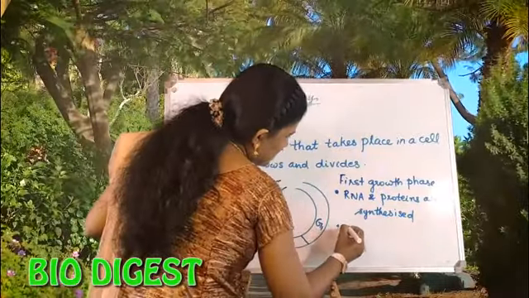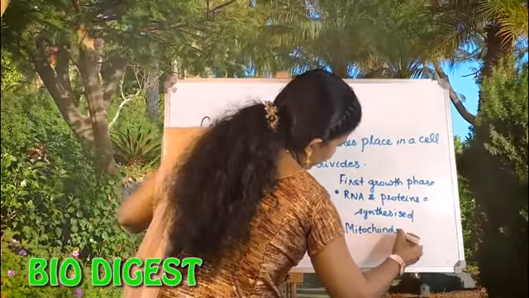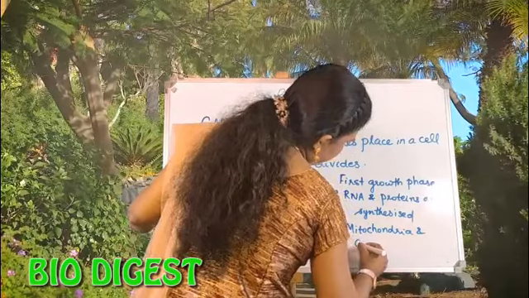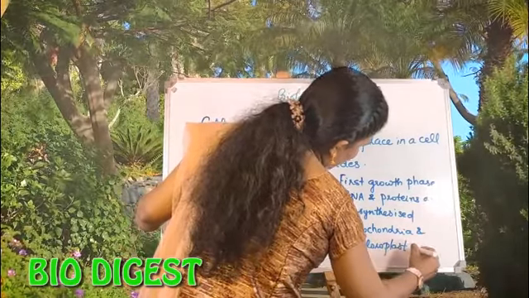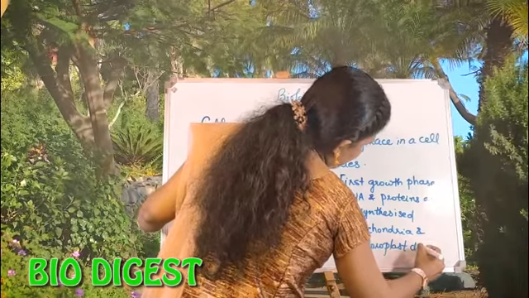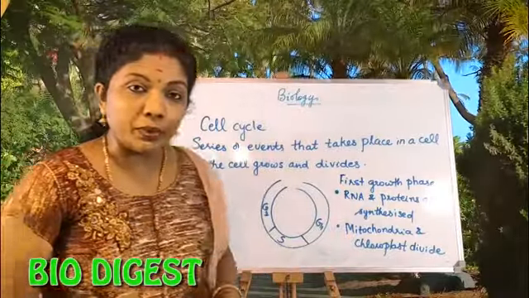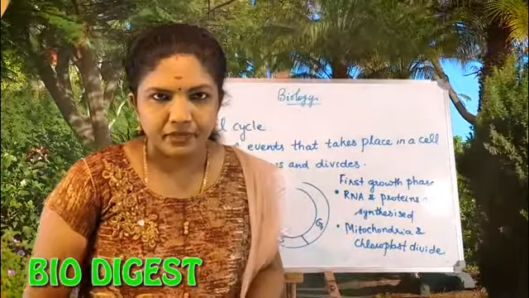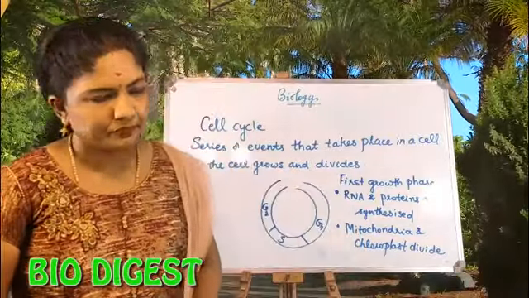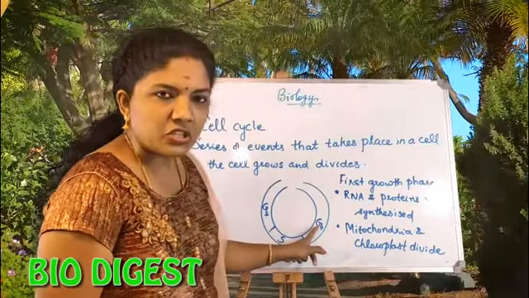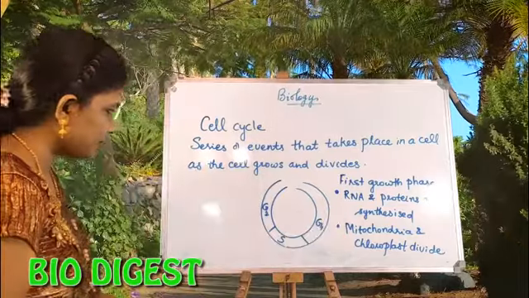Then what is the next? Mitochondria and chloroplast will divide. You know that chloroplast is present only in the case of a plant cell. So mitochondria and chloroplast will divide. If it is a plant cell, you can see that chloroplast will be dividing. That is actually taking place during the first growth phase, otherwise known as the G1 phase.